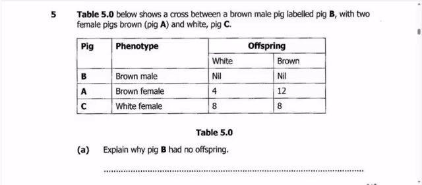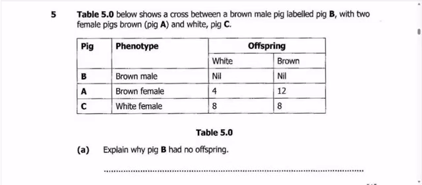So we have our first column here, with pig B, pig A and pig C. Then in the second column, we have the phenotype, which is the physical appearance of an organism. In this case, pig B is a brown male pig, pig A is a brown female pig, and pig C is a white female pig. Then in the other column, we have the offspring produced after crossing pig B with pig A and C.